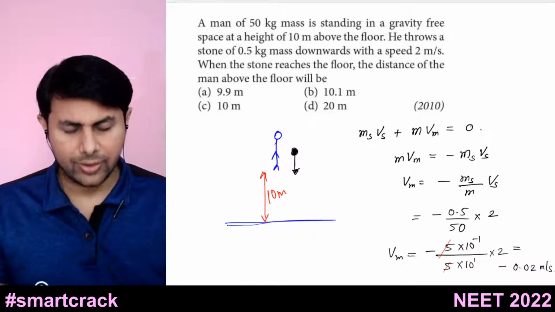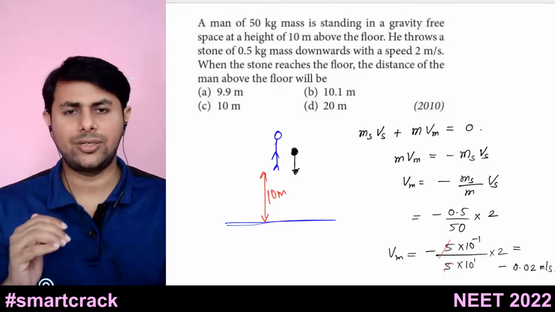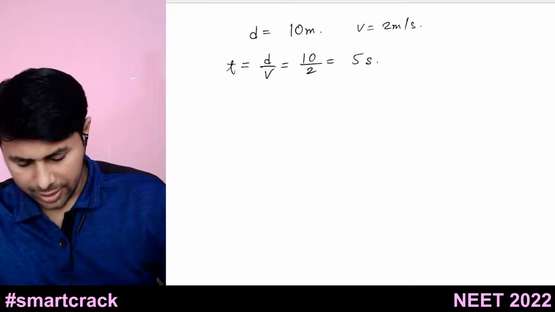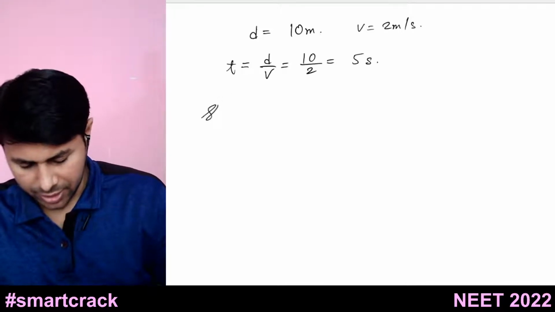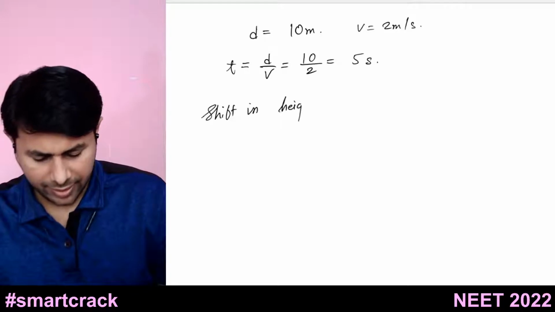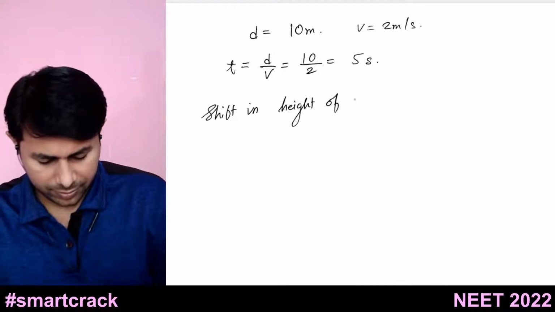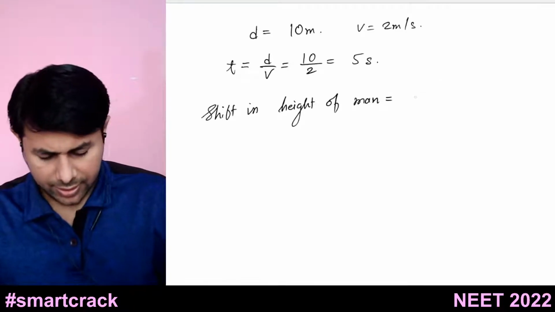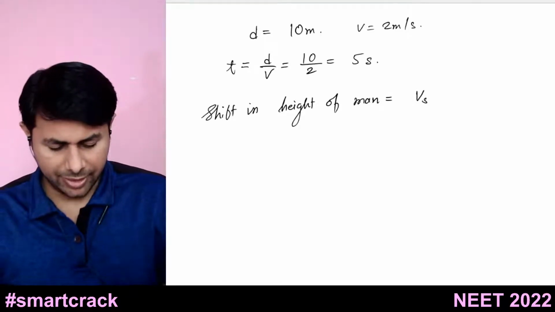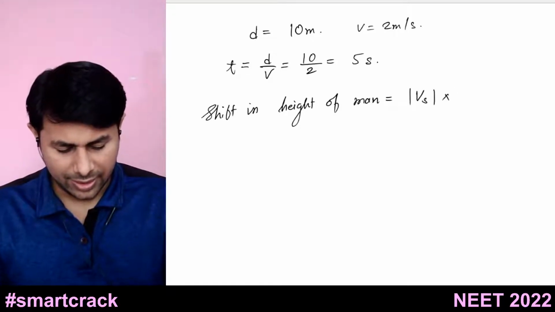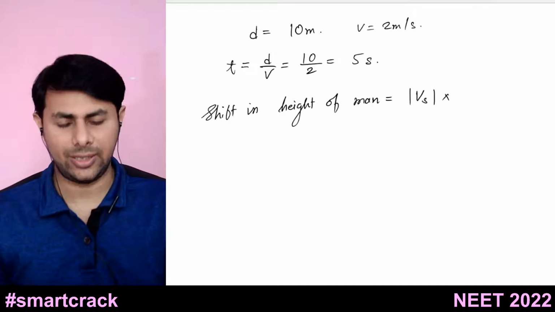Now in that time, how much upwards will the man move? So the shift in position of the man, the shift in height of the man, in the upwards direction. It is the magnitude of speed only, because the man is moving upwards and we want the upward shift in his height.